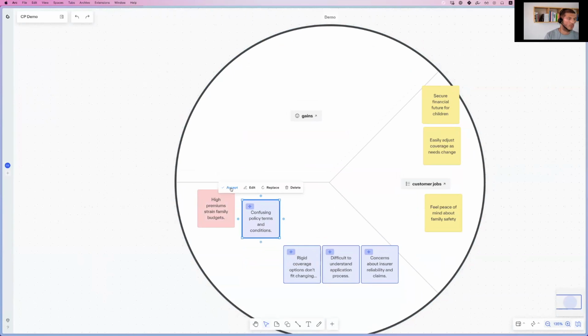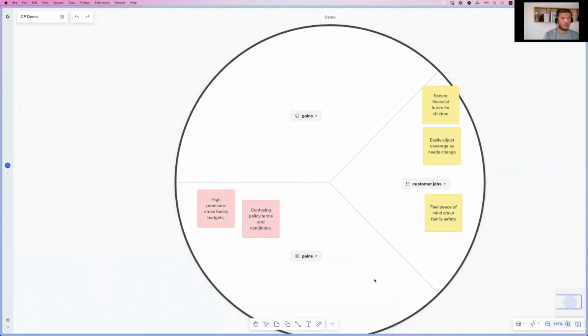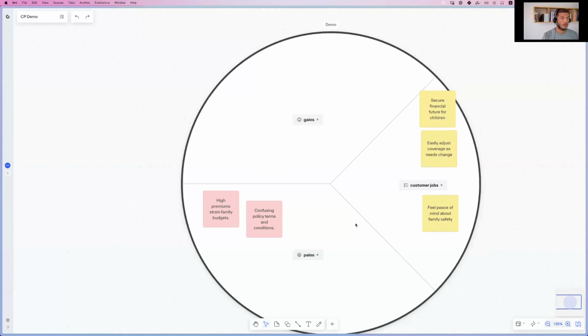The idea is that you would validate some of these and then either edit or delete some of these. And with this, you have a first starter customer profile template in your hands, and you can add your own ideas about the jobs and pains and gains that you think this customer segment has.